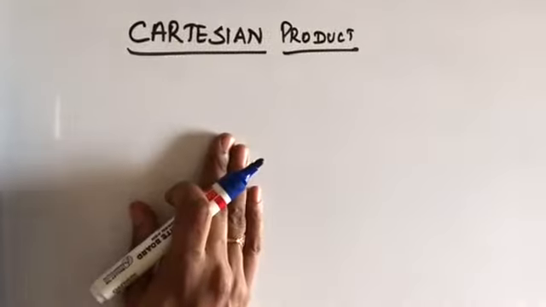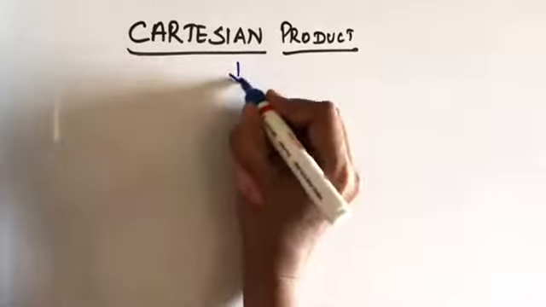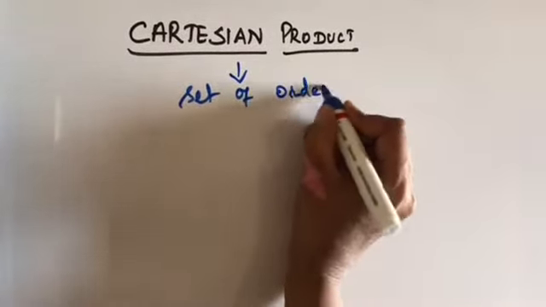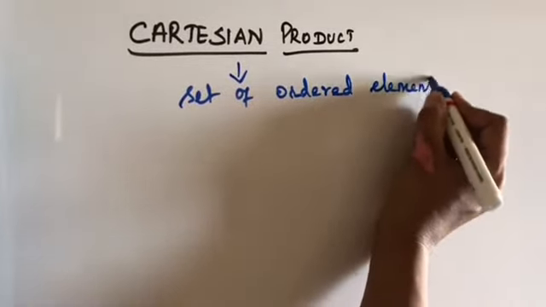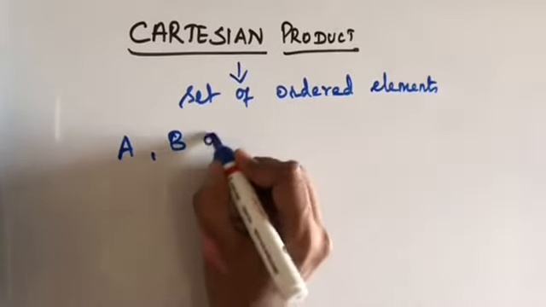That's all. Now we are going to learn about the Cartesian product of sets. Cartesian products of sets are sets of ordered pairs. While multiplying two sets A and B, we get pairs of elements. If A and B are two sets.